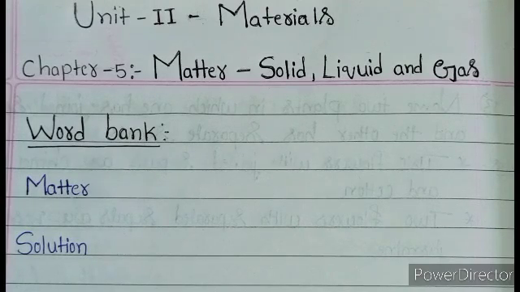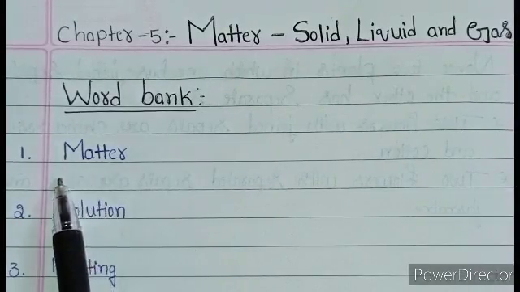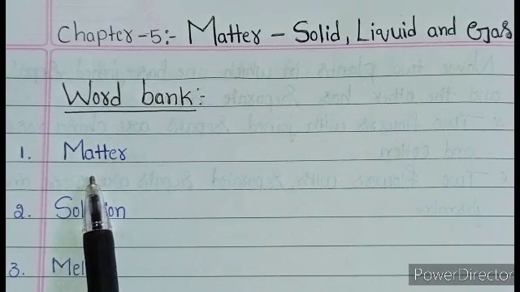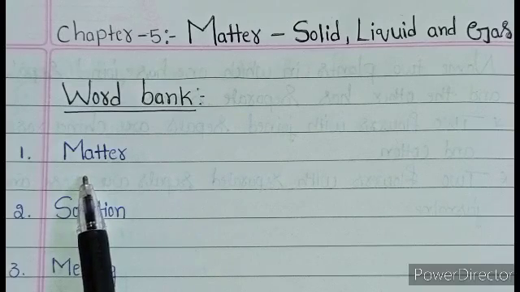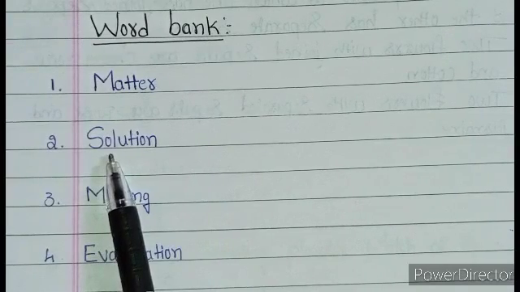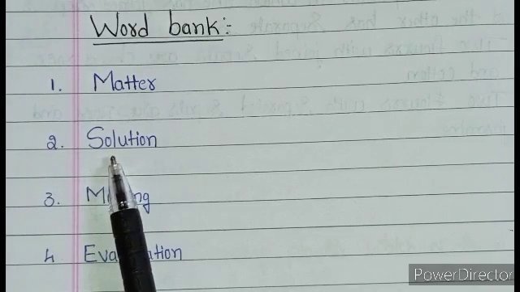Students, today in this video class, I am going to share with you classwork for the chapter Matter: Solid, Liquid, and Gas. In the word bank, the first word is matter. Matter is anything that has mass and occupies space. The second word is solution. A solution is a mixture of two or more different substances.